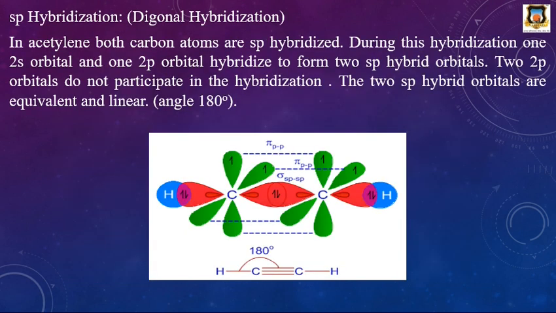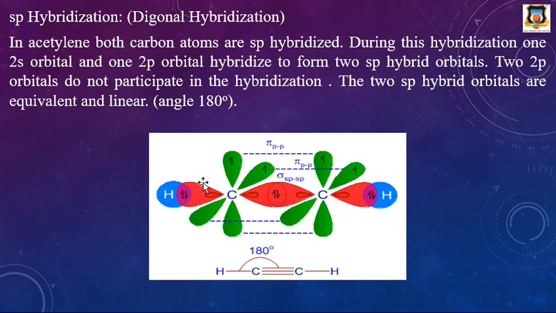Then next is the sp hybridization. sp hybridization is also called diagonal hybridization. In acetylene, both carbon atoms are sp hybridized. During hybridization, one 2s orbital and one 2p orbital of the carbon atom hybridize to form two sp hybrid orbitals. And here is the formation of the acetylene molecule. An example is acetylene. Two 2p orbitals do not participate in hybridization.